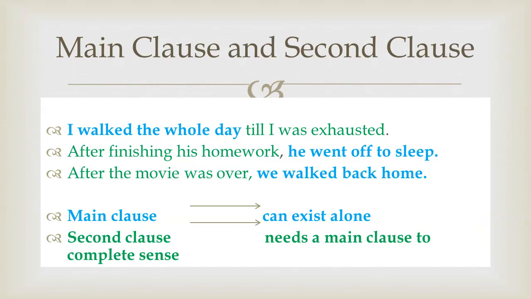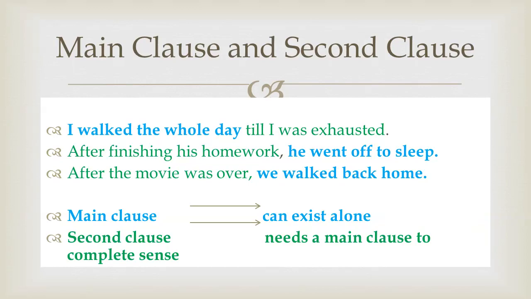"After finishing his homework" is the second clause because the use of the conjunction at the beginning, the word "after", shows that it needs some main clause to give complete meaning. It needs something more. Here you can see it is not always necessary that the main clause will be at the beginning of the sentence. The main clause and second clause can switch their places.